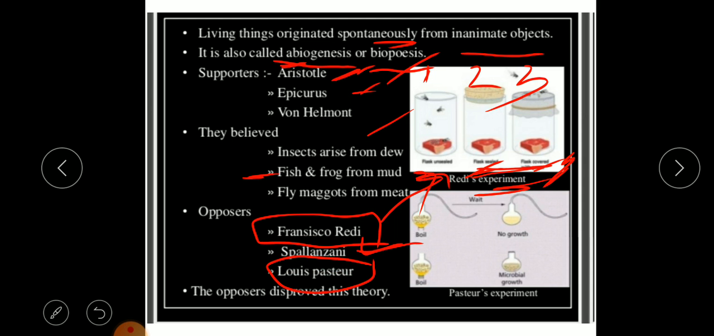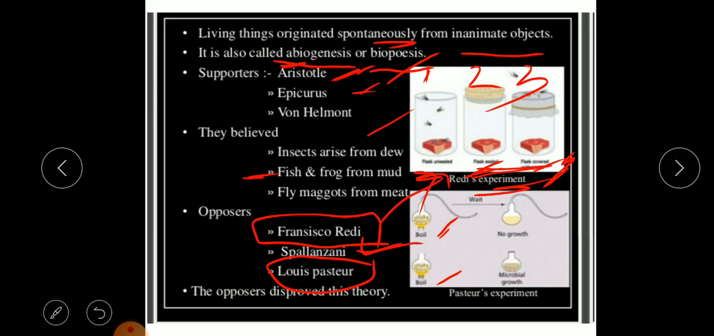Now what he did, he selected a swan-necked flask for his experiment, and it allowed the entry of free air. Free air could go through this, but it did not allow viable microbial particles. So again he boiled meat broth in this flask for several hours. You can see the two flasks over here. Then he allowed the flask to remain unsealed for several months.